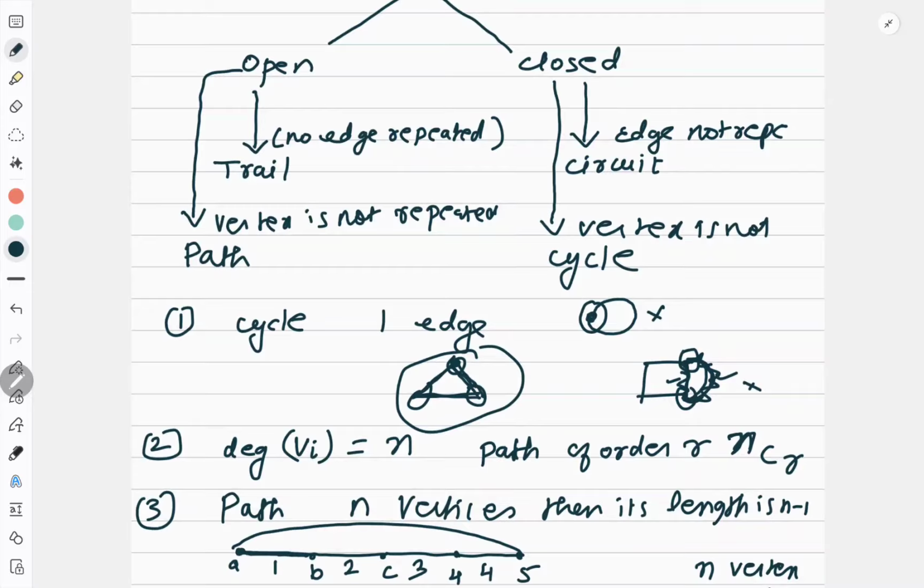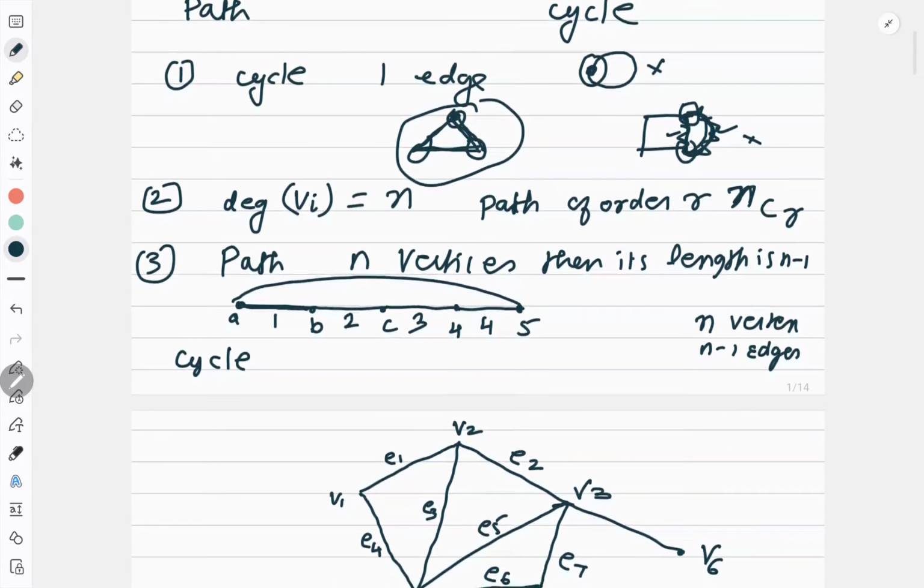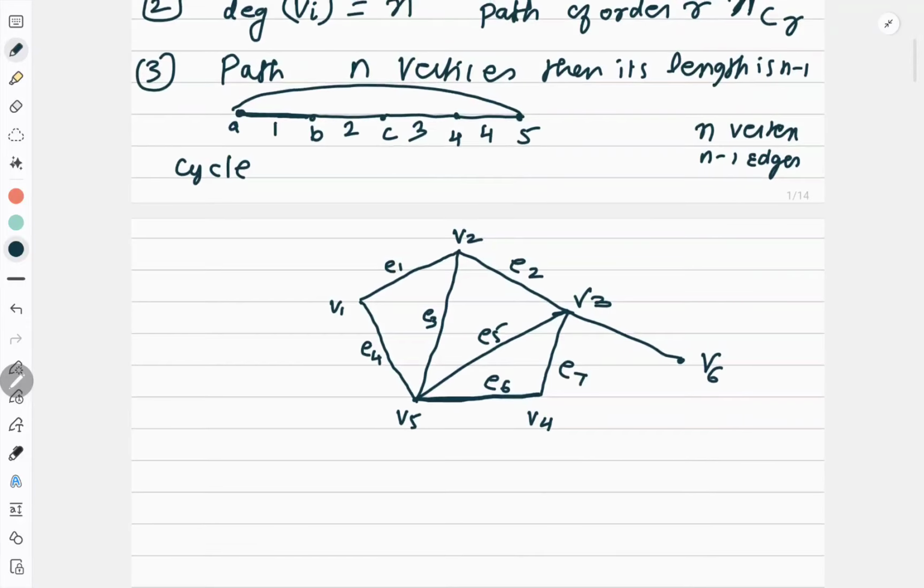So now once we have discussed the properties, let us talk about one example. Okay, let us discuss one example. Now look at this example. In this example, I will try to search everything. Right? The very first thing I will try, it is very easy to work on this example. Can you search in this example an open walk and a closed walk? Just look at the diagram.